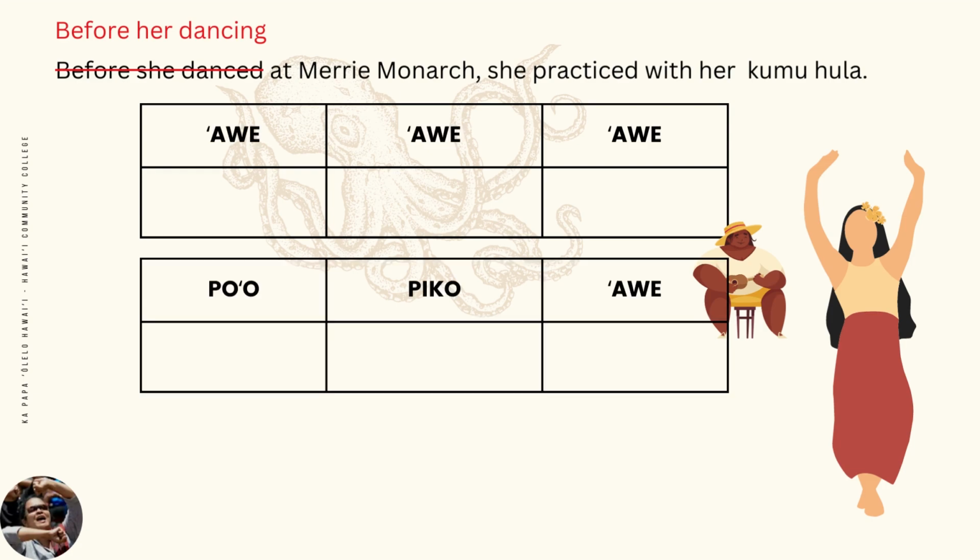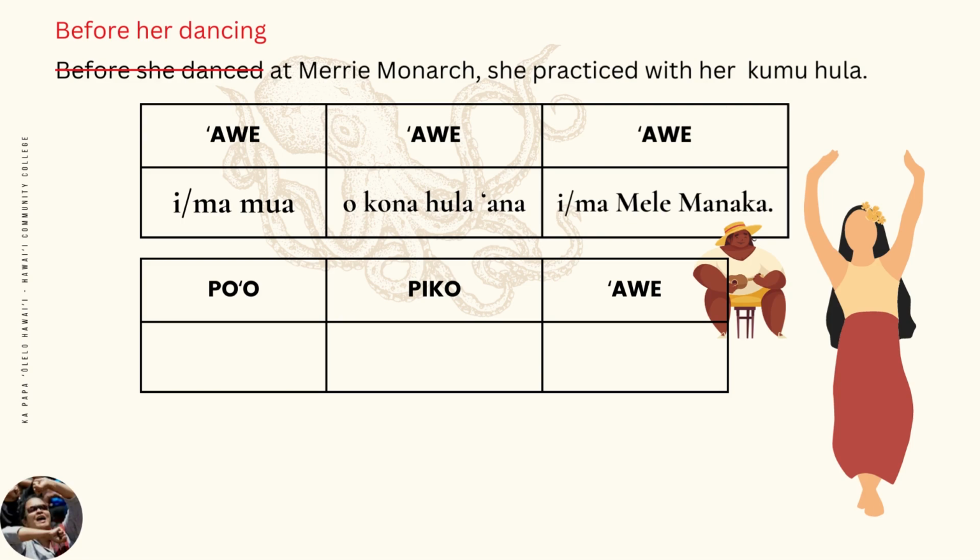This table shows how the sentence is deconstructed. E unuhi ia before her dancing. Let's translate before her dancing. I ʻole, mamua o kona hula ana. Do you see how we did that? Okay, we can finish the phrase, at Merry Monarch. I Merry Monarch. Before her dancing at Merry Monarch translates as mamua o kona hula ana i Merry Monarch.